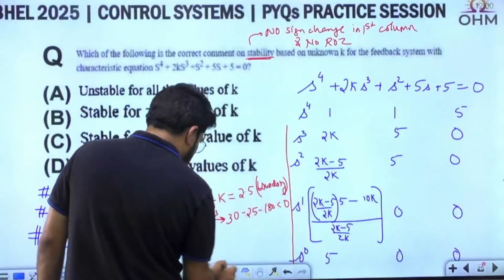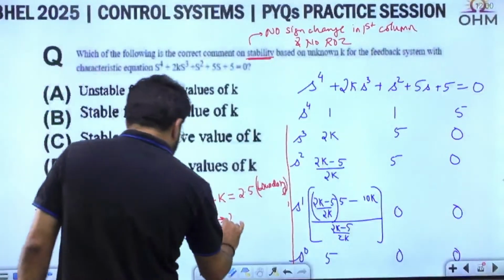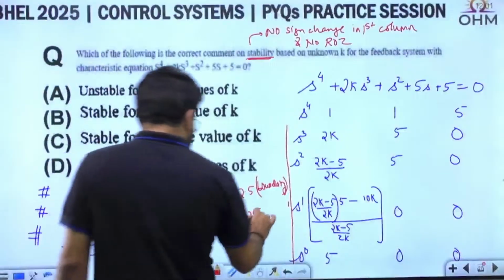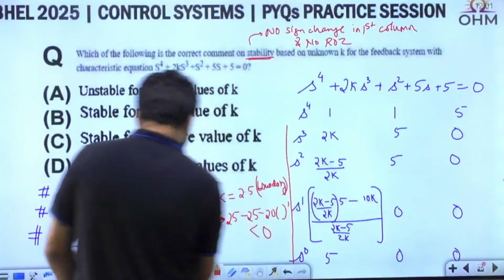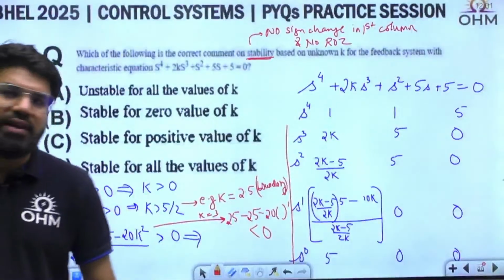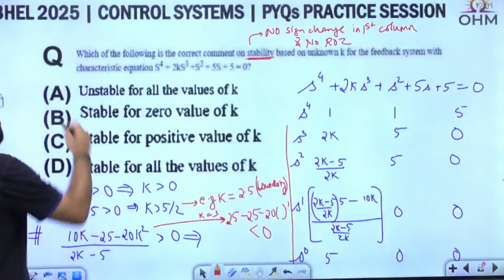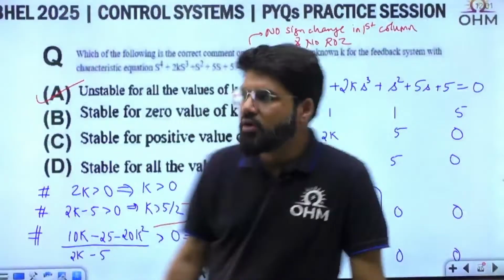If I take the boundary value also, how much will this be? 10 into 2.5 is 25, minus 25, minus 20 into some positive number. So this is again negative. It cannot be positive. That means there is no common value of k where all three can be satisfied. So it is unstable for all values of k.